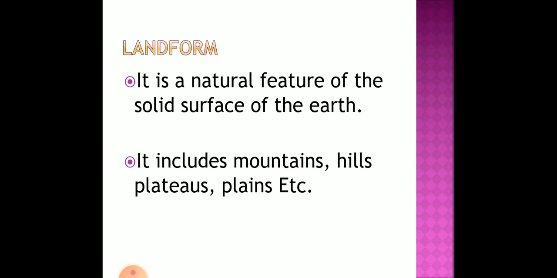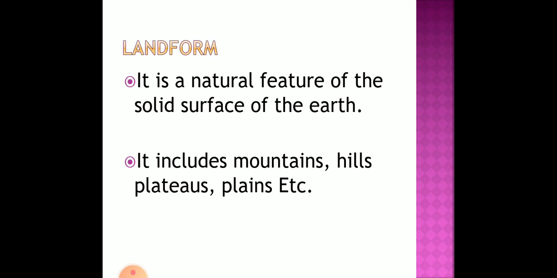Landforms are a natural feature of the solid surface of the earth. Solid surface means the land where we walk, where we plant trees, where we do agricultural activities. All these things are part of landforms. For example, mountains, plains, plateaus, all these are called landforms.